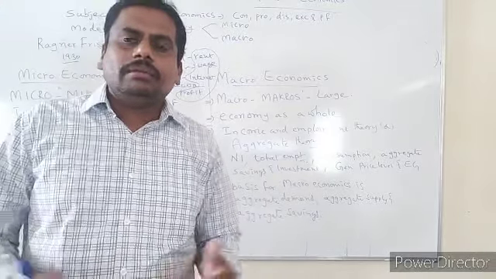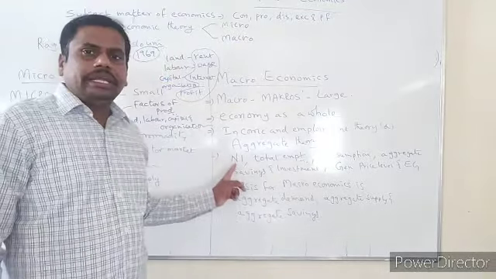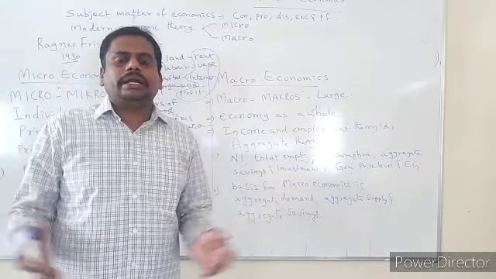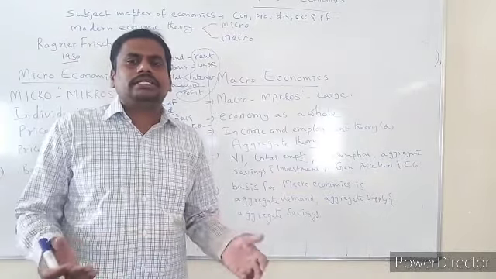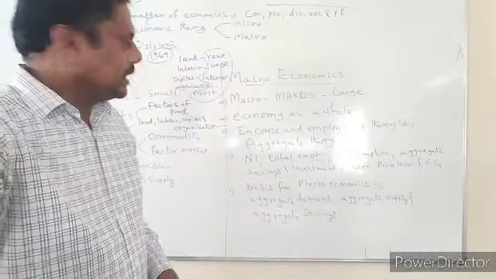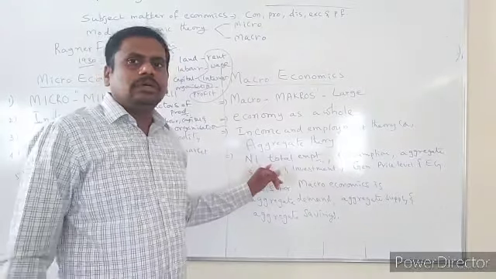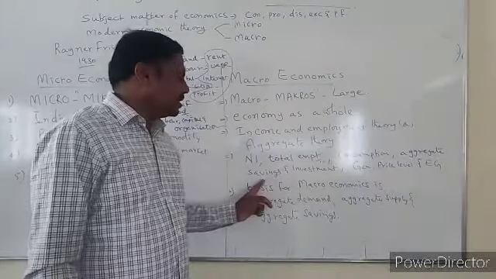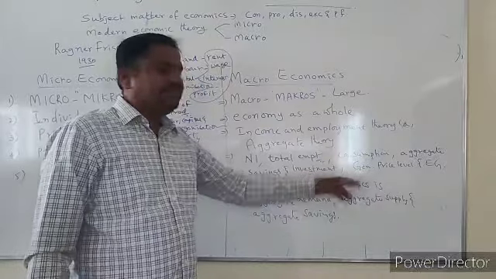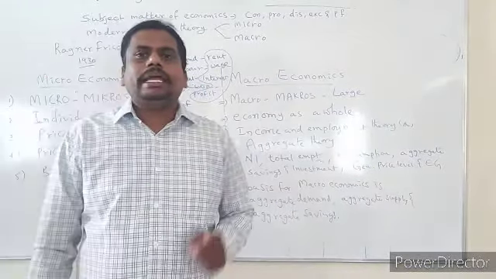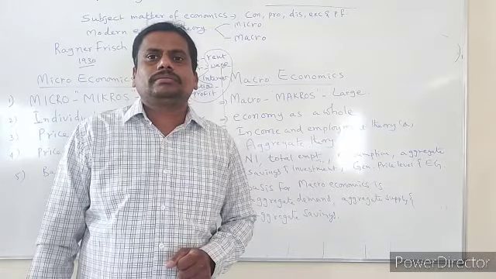So in this way, what does macroeconomics deal with? National income. What is national income? The total income of the country in a year. That is called national income. It deals about national income, the first one. What is the second one? It even deals about total employment. It deals about total consumption, total saving, total investment. Even it deals about general price level, and even economic growth.